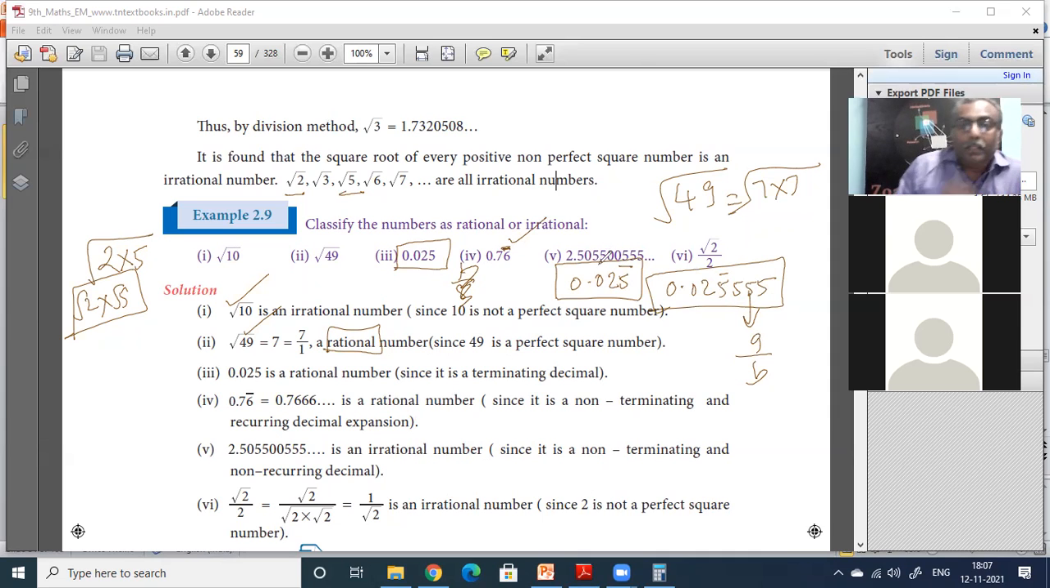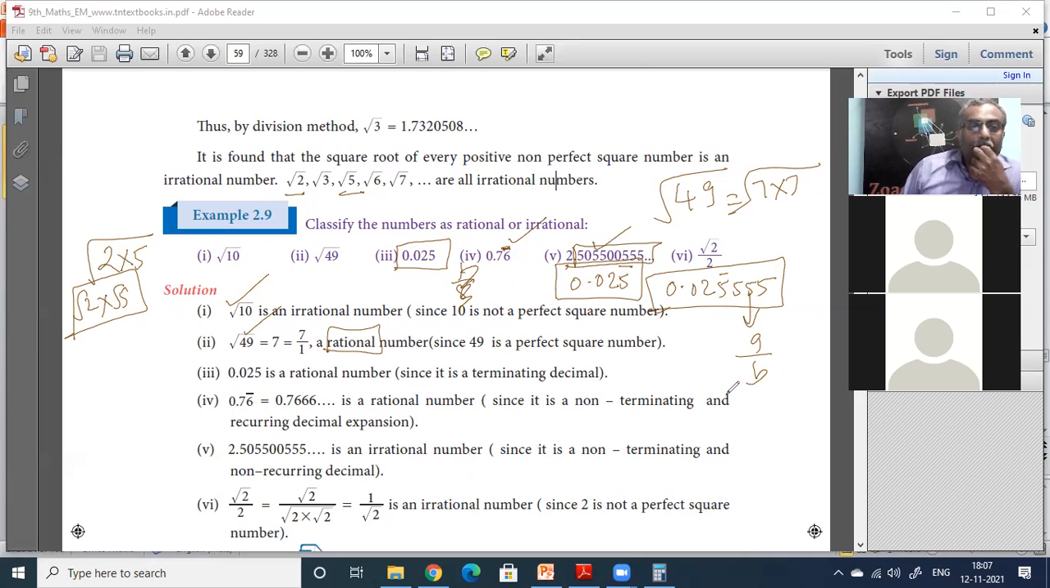And then they give 2.5055... Is this irrational? Yes. Why? Because it's non-terminating, and it's also not recurring. You cannot find any pattern in this. Very arbitrary, changing all the time.